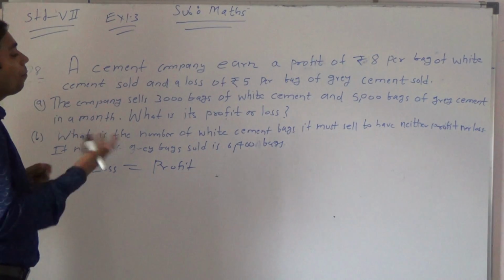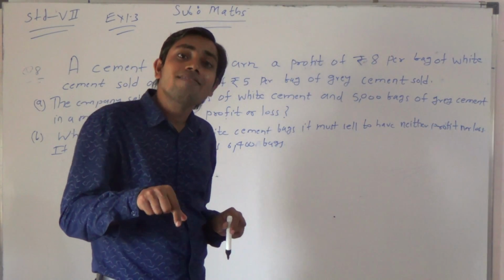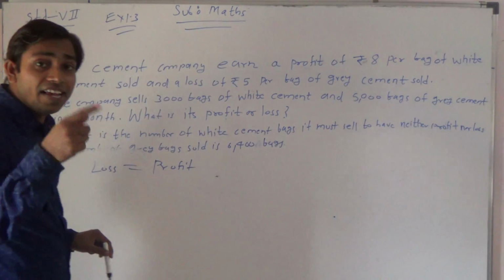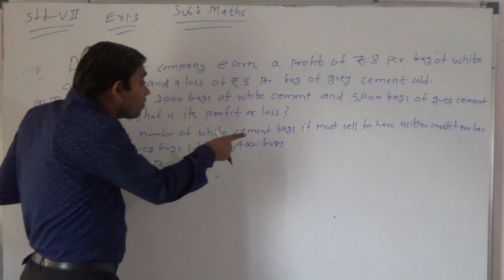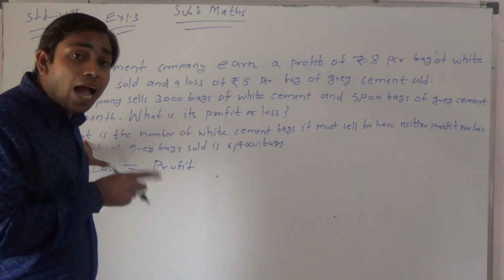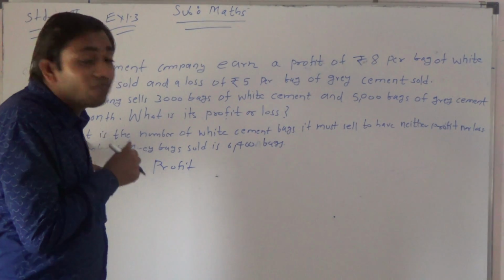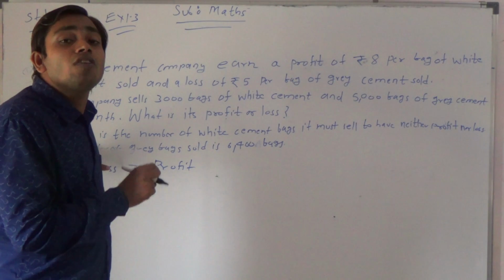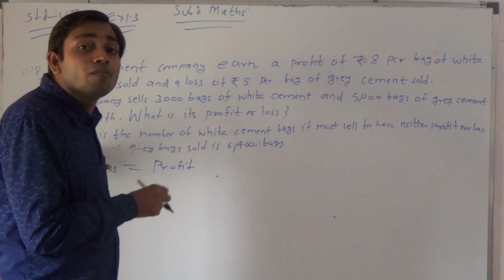Here the number of white bags is not given. Suppose that the number of white bags is X. See, in this B part, my dear students, don't get confused. What is the number of white cement bags? I mean how many white cement bags he should sell so that he should get neither loss nor profit.